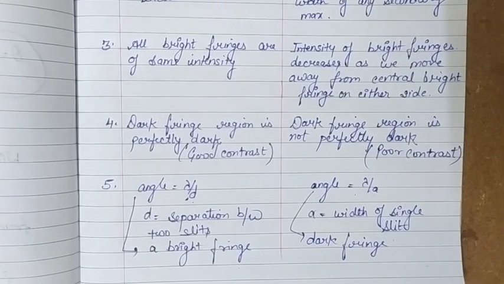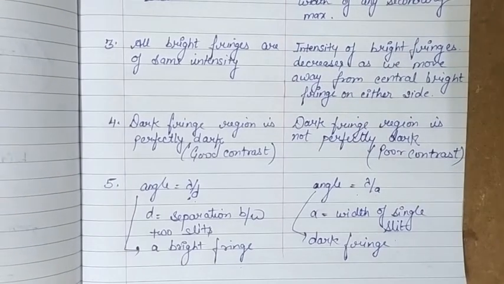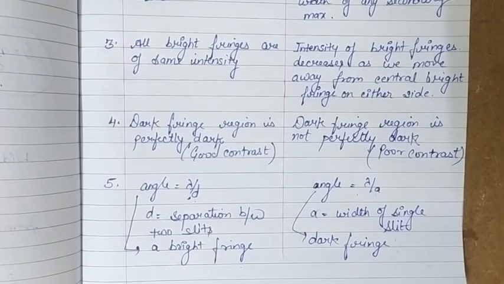So these are the differences between interference and diffraction. Although both are based on the phenomenon of superposition, there are certain differences. That's why these are two different phenomena.